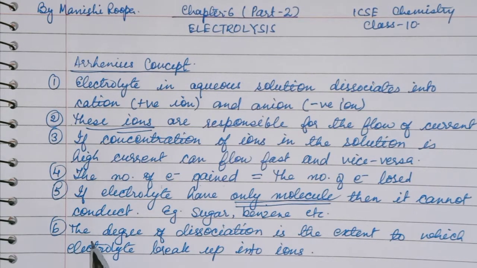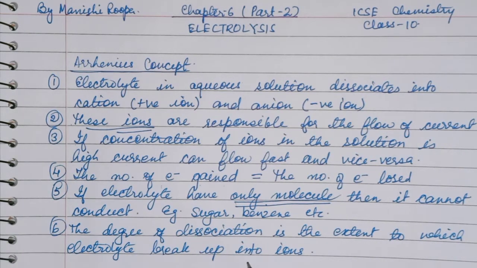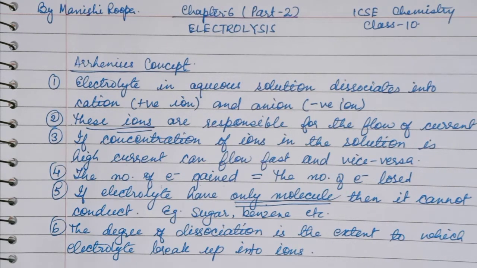The sixth one is, what is degree of dissociation? Degree of dissociation is the extent to which an electrolyte breaks up into ions. What is the extent to which an electrolyte breaks up to produce positive and negative ions? This is called degree of dissociation. You have to remember these points, and on these points the electrolysis of salts is based.